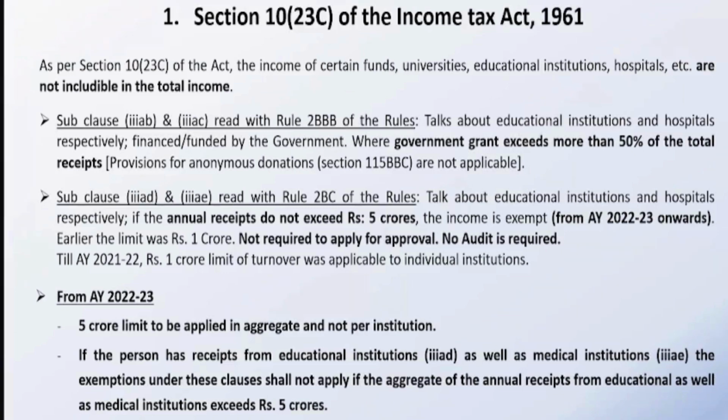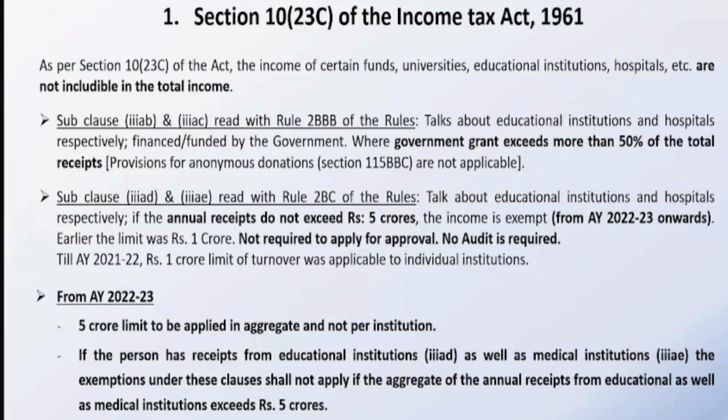They are educating the students, and they are also running a hospital to give practical knowledge to the students. So we have to club the receipts from both types of activities to test against the limit of 5 crores. If the combined amount exceeds 5 crores, we will not fall under 3AD or 3AE. Otherwise, we will fall under 3AD, 3AE.